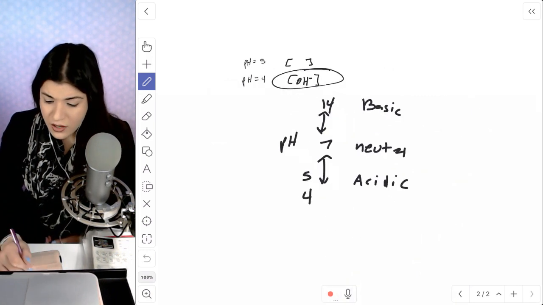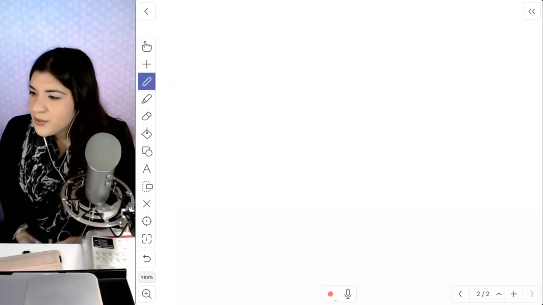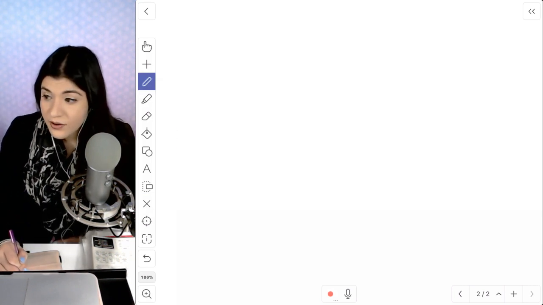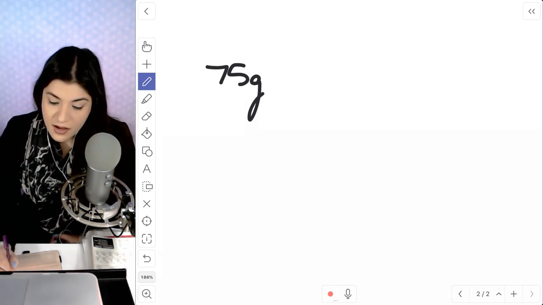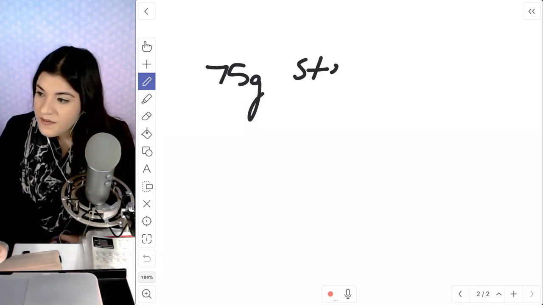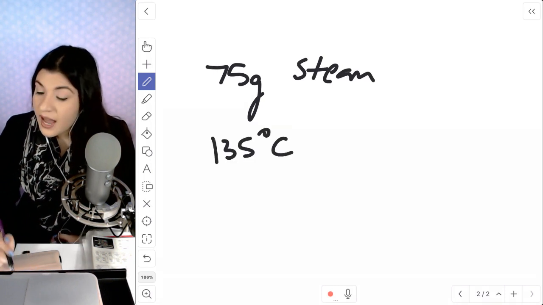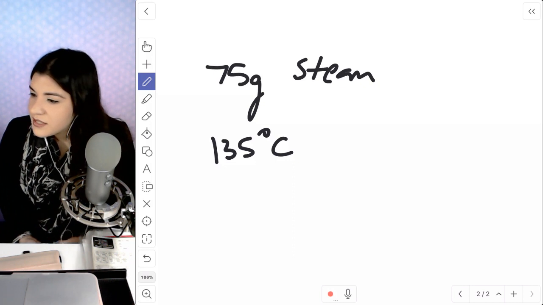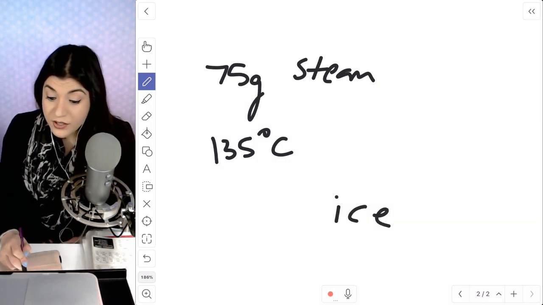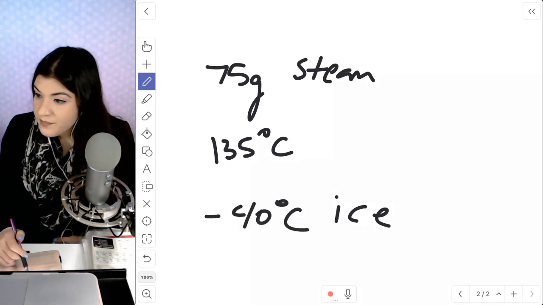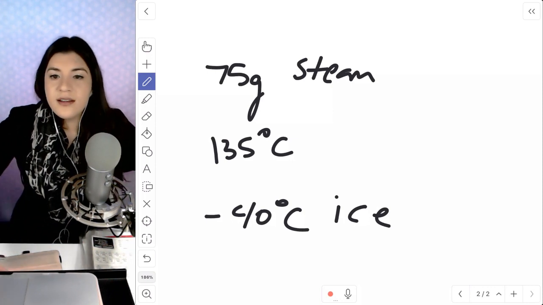So Marshall asks, how much heat is produced when 75 grams of steam, okay, so this is steam, at 135 degrees Celsius, is converted to ice. So we have it at ice, negative 40 degrees Celsius. And they're not giving me any constants, are they?